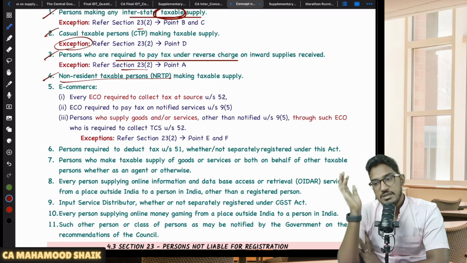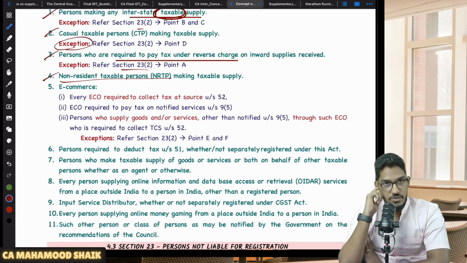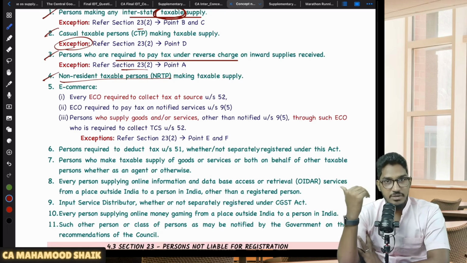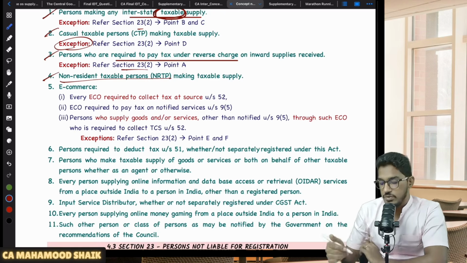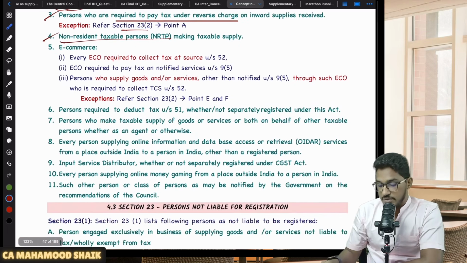Like let us say, for example, these IPL players. IPL matches are going on now. So for this IPL, these players from outside of India will come and participate and play in that IPL match for 1 month, 2 months and so on. So do these IPL players have any fixed place of business in India? No. Temporarily they are coming, non-residents, temporarily they are coming to India and they perform some services and then they go back. They will fall under NRTP. So these kinds of NRTPs are also liable for compulsory registration.